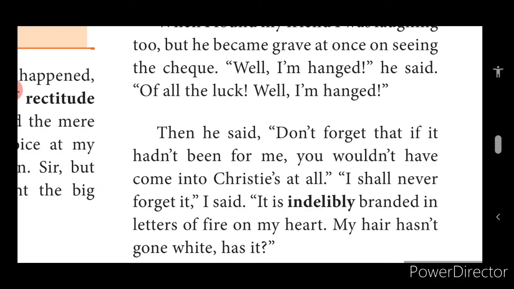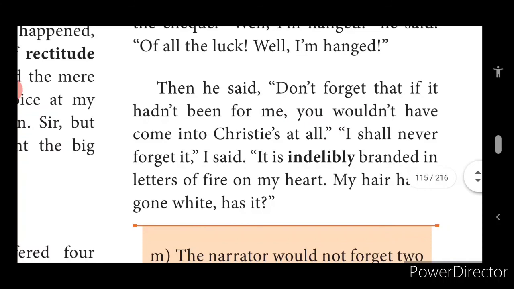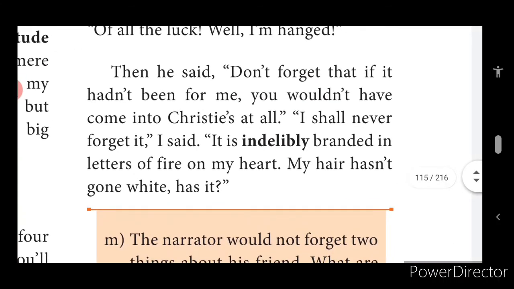Actually, it is luck that favored the narrator, children. Sometimes, whatever we work hard for, people say, hard work brings success. That is true, children. 99% hard work only brings success. But 1%, luck plays its role. So that 1% has been favored to the narrator over here. Then he said, don't forget that if it hadn't been for me, you wouldn't have come into Christie's at all. I shall never forget it, I said.